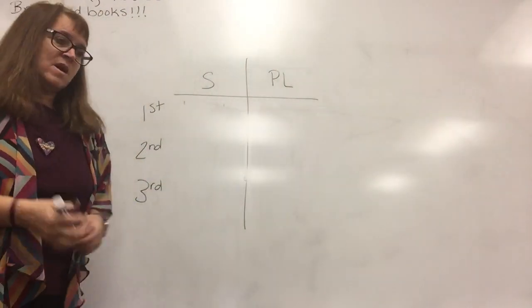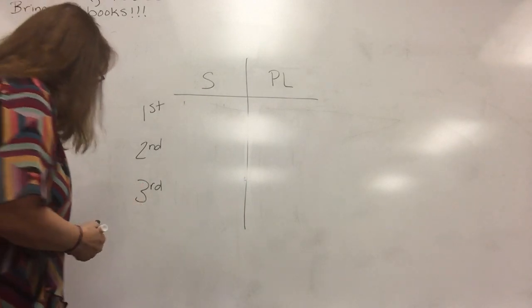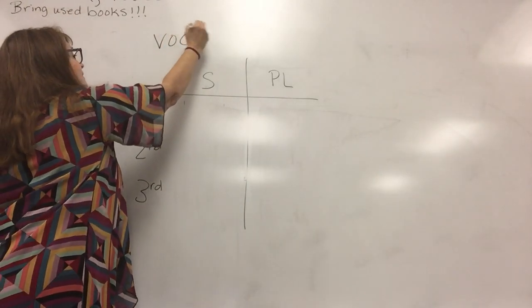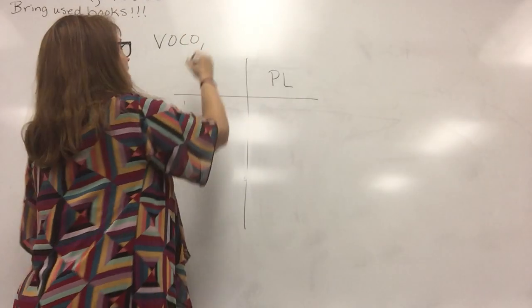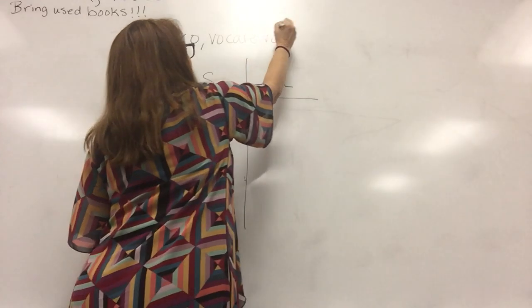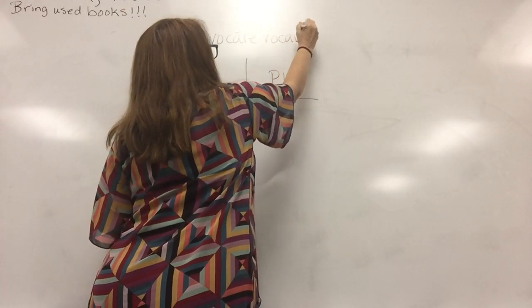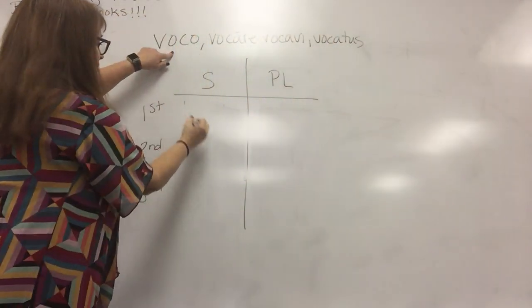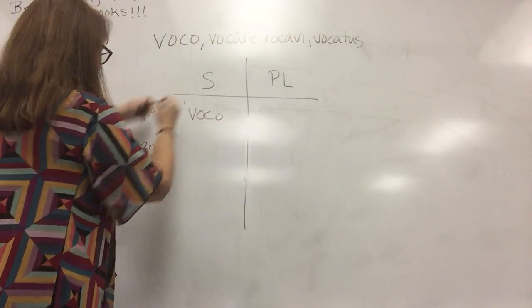So let's just pick one. Let's pick voco. We have voco, and it's going to say voco 1, but remember that means voco, vocare, vocavi, and vocatus. I'm going to put this one right here, voco. I wish I had a better black marker.